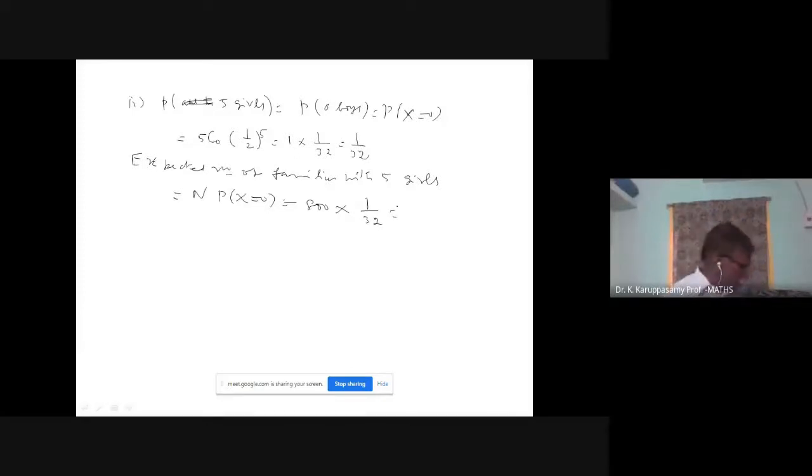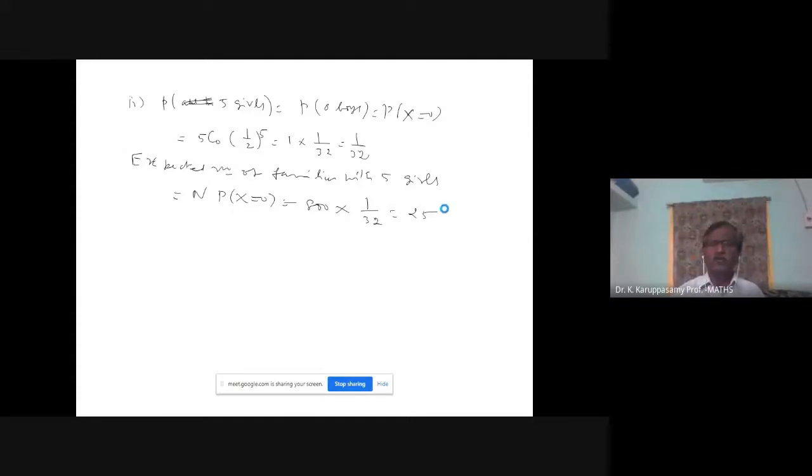If you divide 800 by 32, you can use a calculator if you have. I got 25. 800 divided by 32 is 25 families. Out of 800 families, 25 families are having 5 girls.